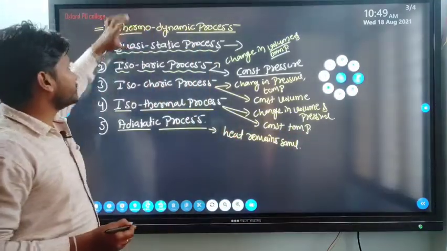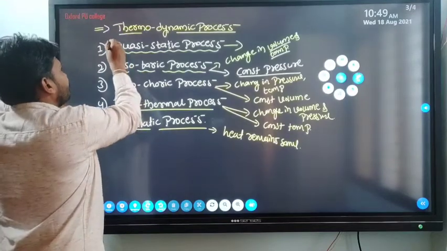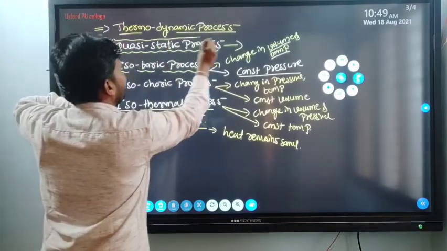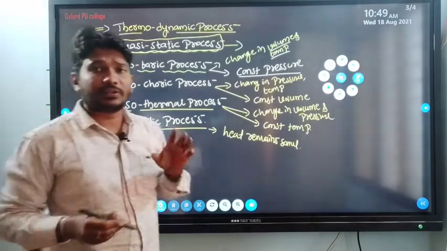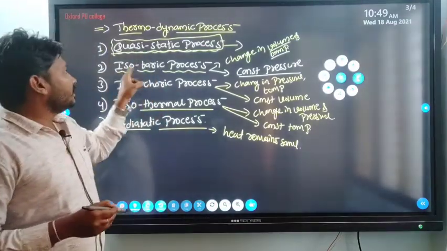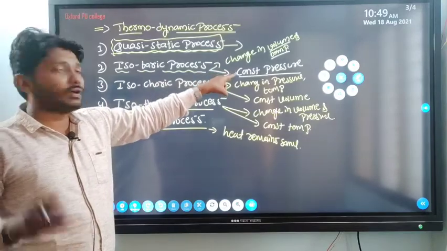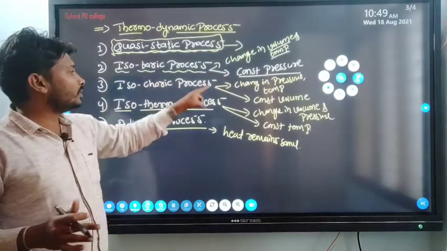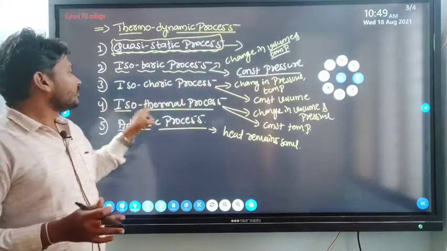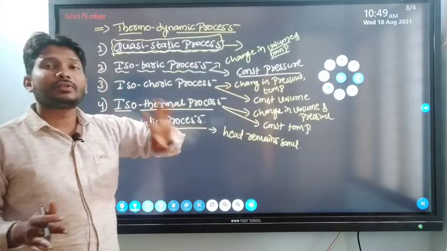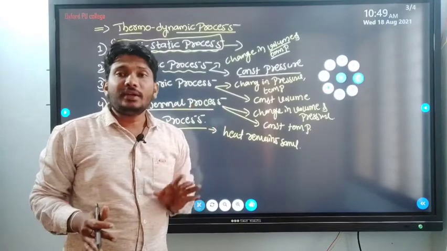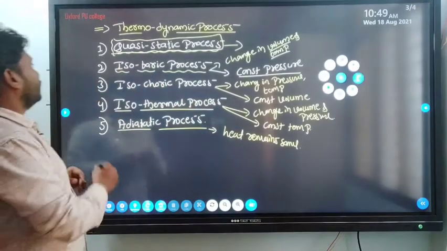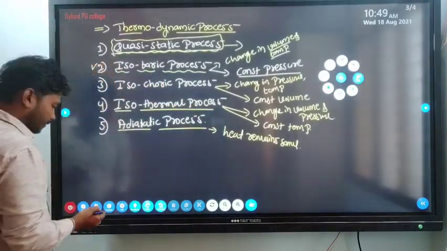So look here: in the quasi-static process there is no exchange of temperature, volume and pressure between system and surroundings. In the isobaric process, pressure is constant. In the isochoric process, volume is constant. In the isothermal process, temperature is constant, whereas in the adiabatic process, heat is constant, right? Now let me discuss the isobaric process.